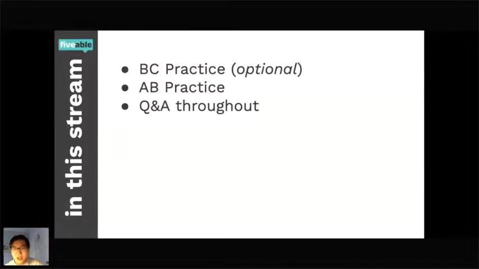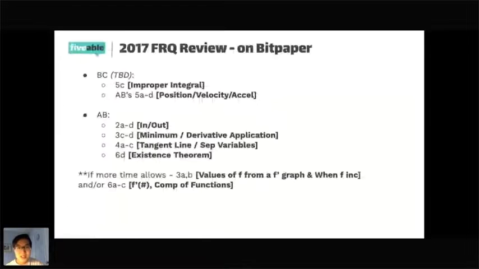Okay, so what we're going to cover today with our BC stuff is we're going to start off with improper integrals, which is a concept that is BC only. But for those of you in Calculus AB, improper integrals does involve a U substitution, at least this question. So all of you in AB should still participate on that question when we're doing our U substitution for our integral. And then we'll also be going over position, velocity, and acceleration. That was something that was requested last week.